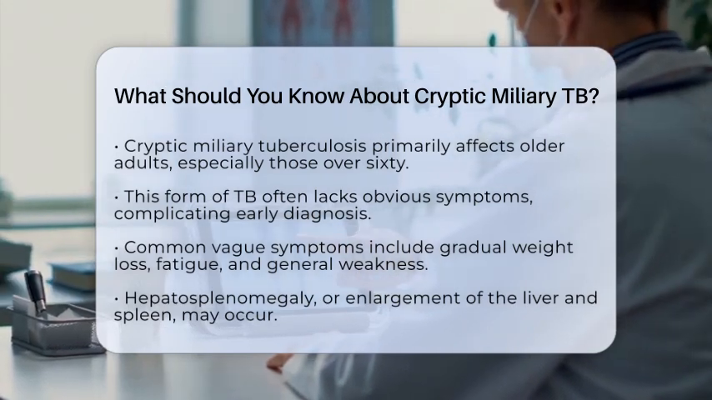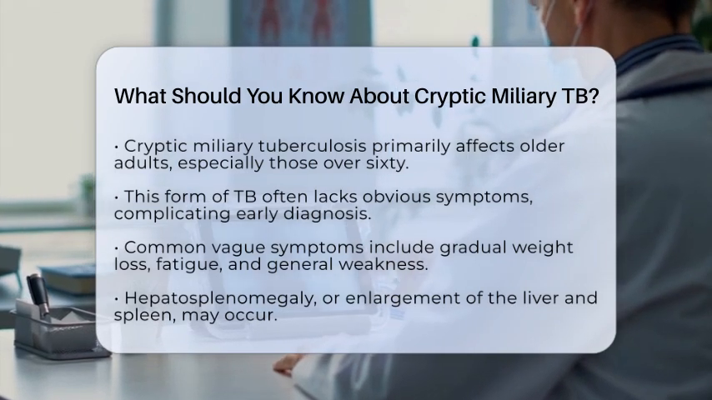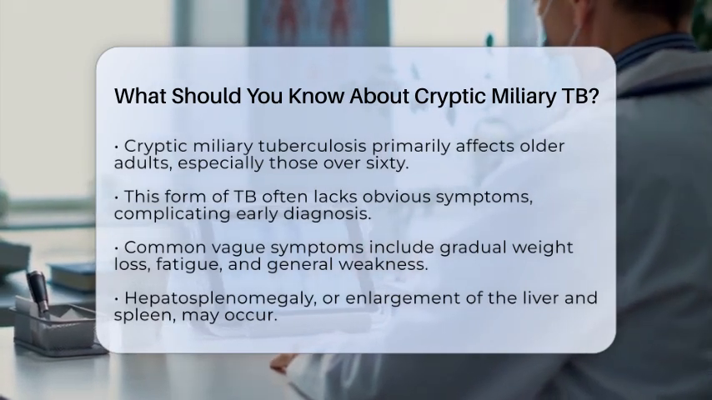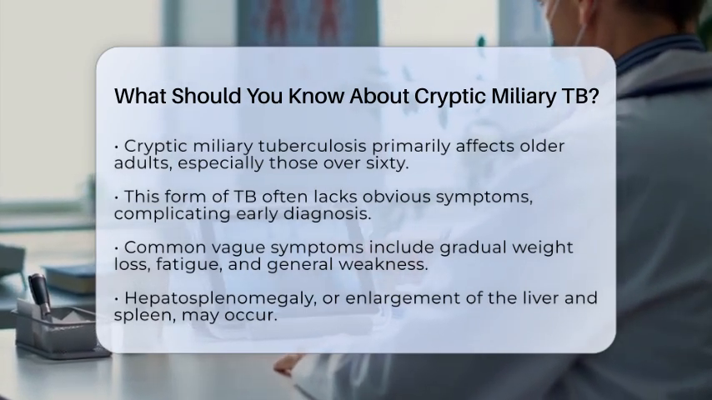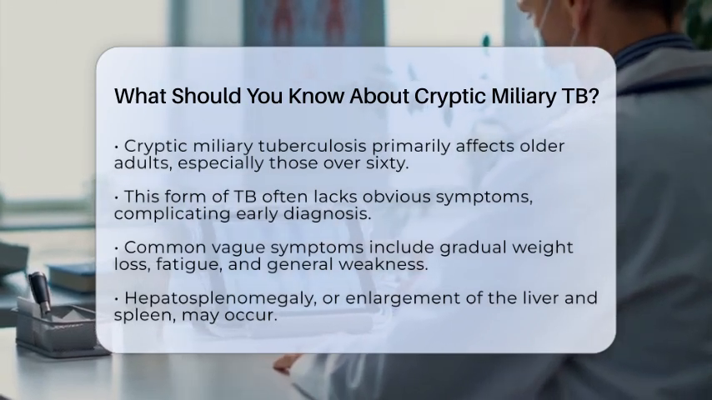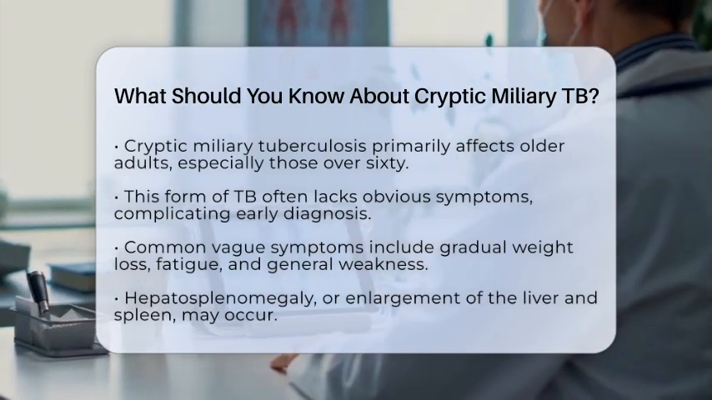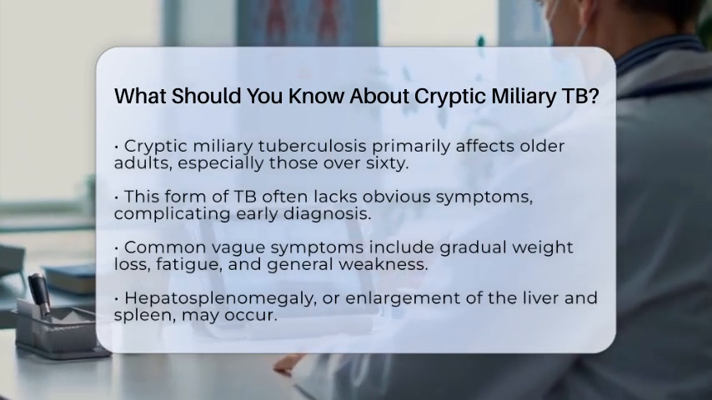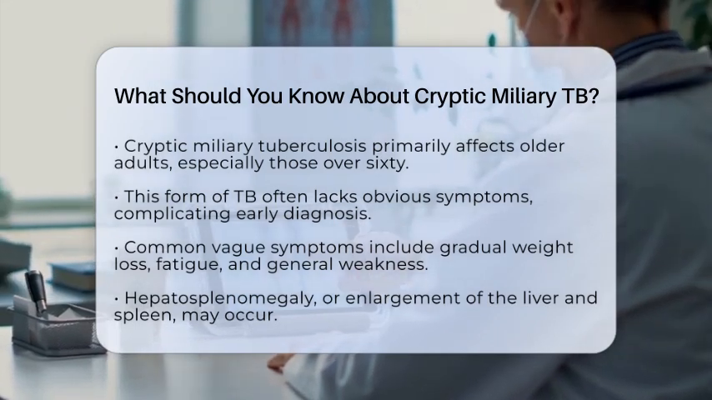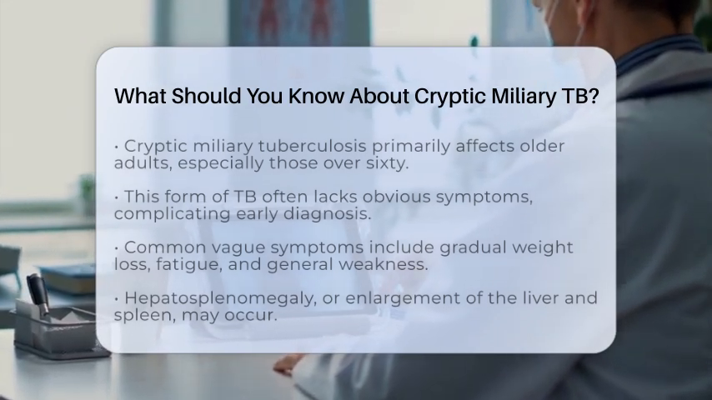Unlike more common forms of TB, it often shows no obvious symptoms, making it tricky to diagnose early. Patients with cryptic miliary TB may experience vague symptoms. These can include gradual weight loss, fatigue, and general weakness. Sometimes, the liver and spleen may become enlarged, a condition known as hepatosplenomegaly. Interestingly, fever may be absent or only appear intermittently.